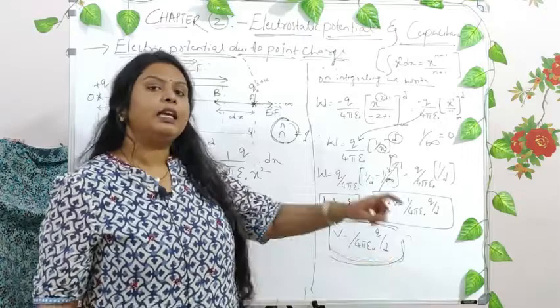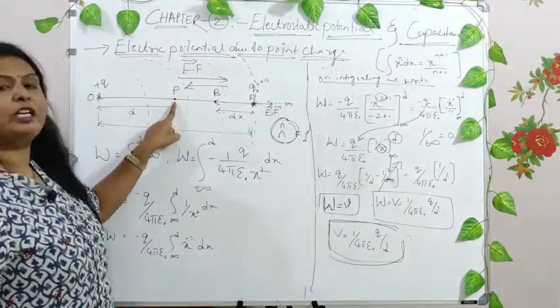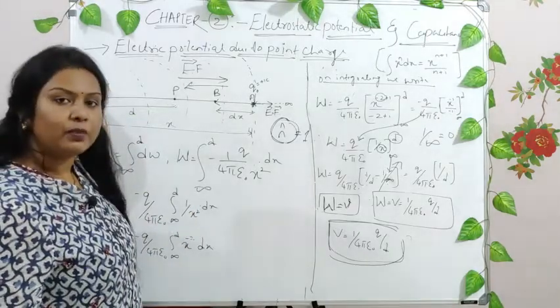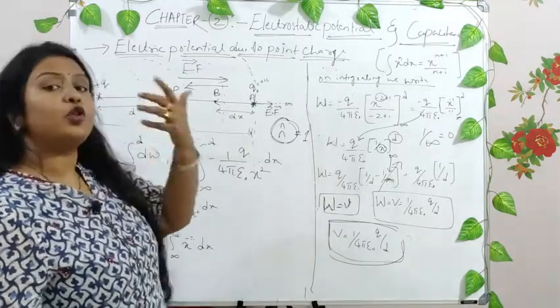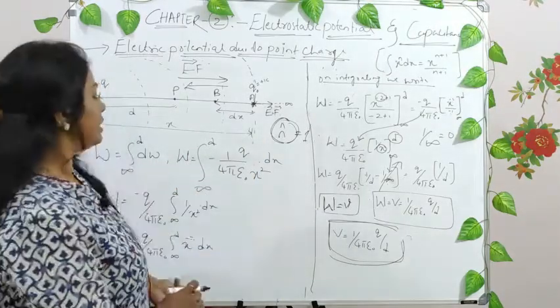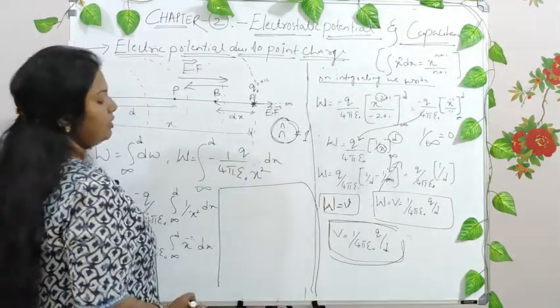Is this clear? And this electrostatic potential at this particular point P is only because of a single charge plus Q, right? What if there are so many charges and you want to find out the electrostatic potential? That will be our next derivation.